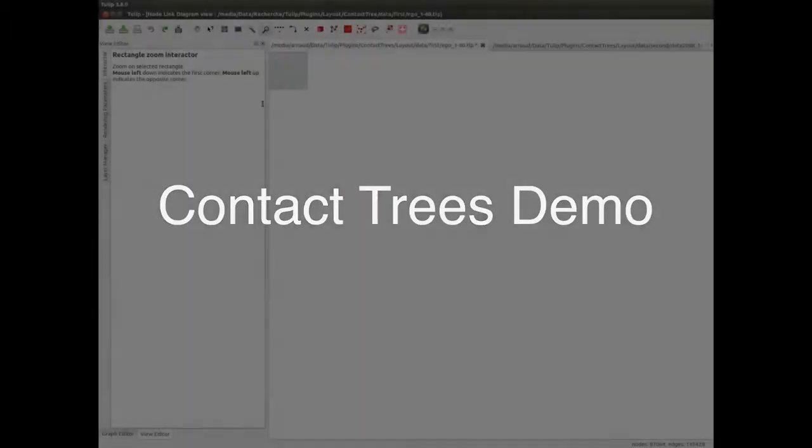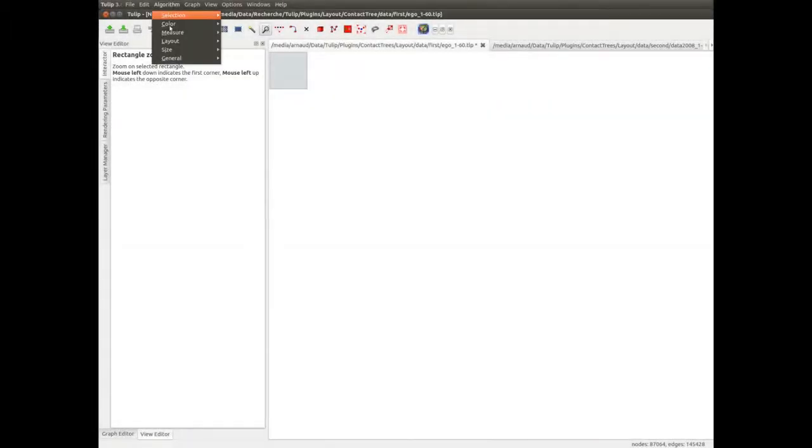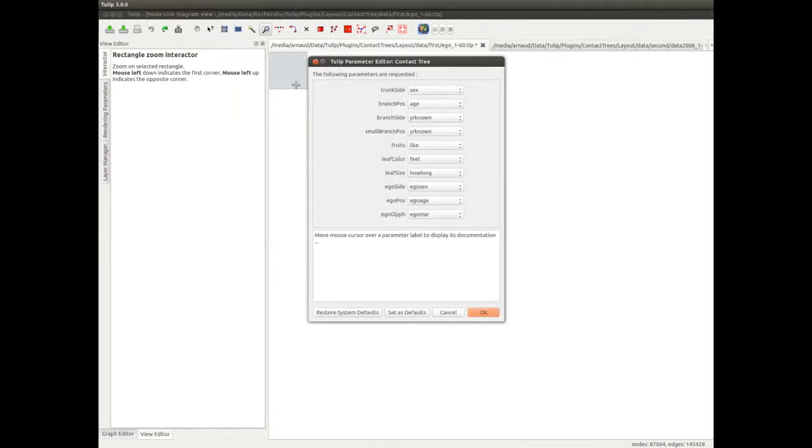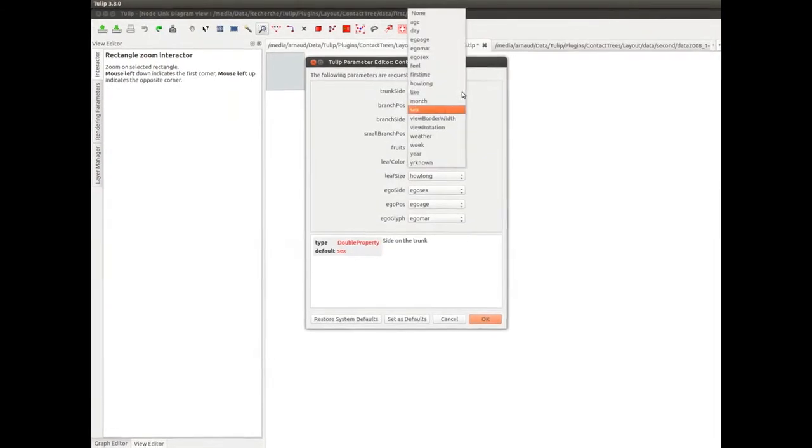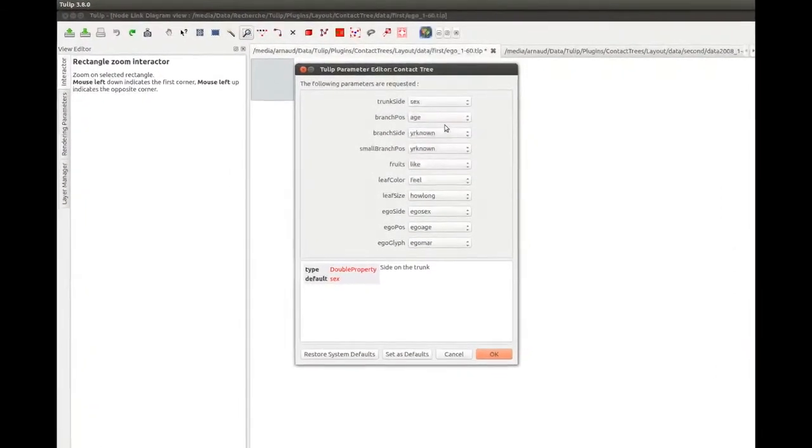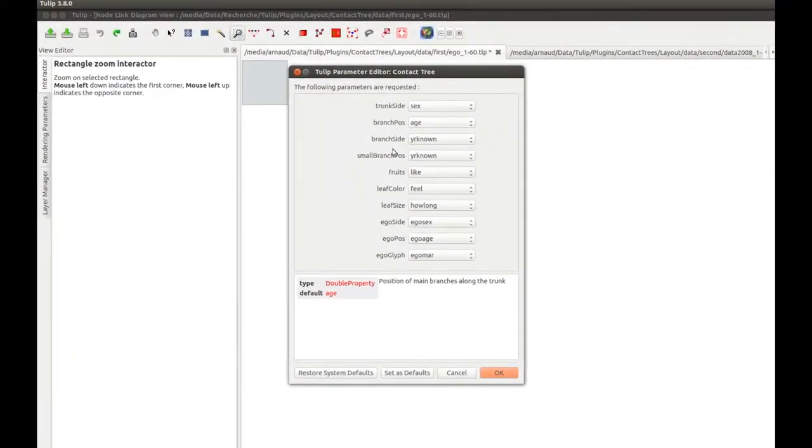Contact trees are an egocentric visualization method designed to meet the needs of sociology scientists studying relational datasets. Our interface is based on the Tulip framework to have several useful interactors. We launch the algorithm, and we can select the properties we want to apply to the tree features. We can, for each feature, select the property from among the list. Each feature is described on the bottom part of the panel.